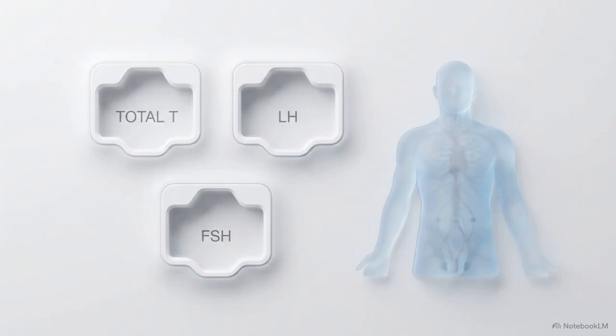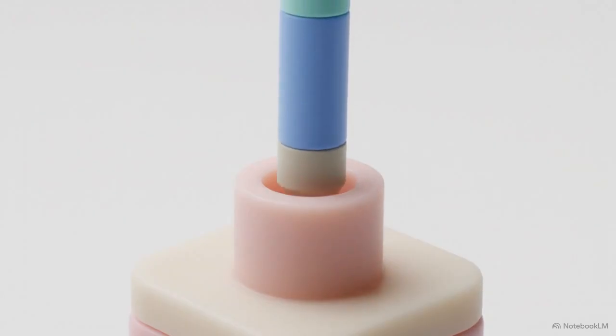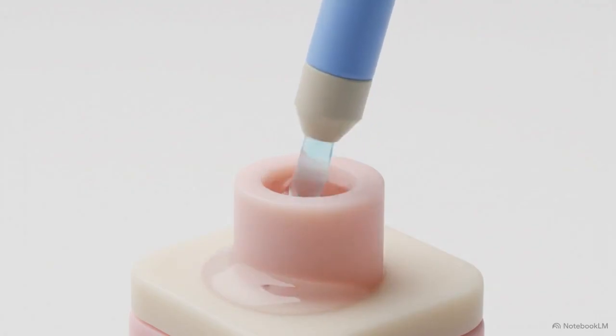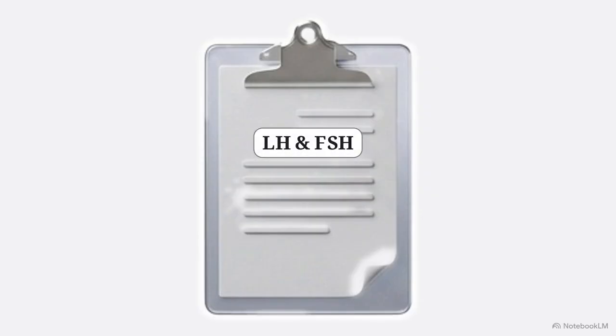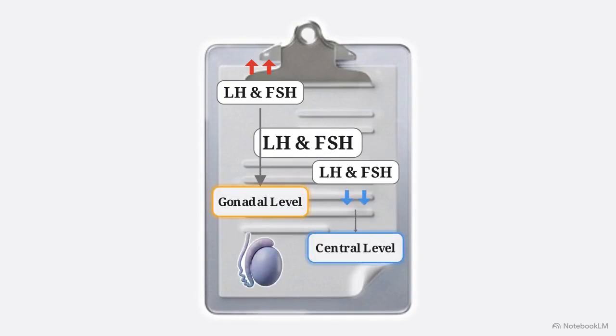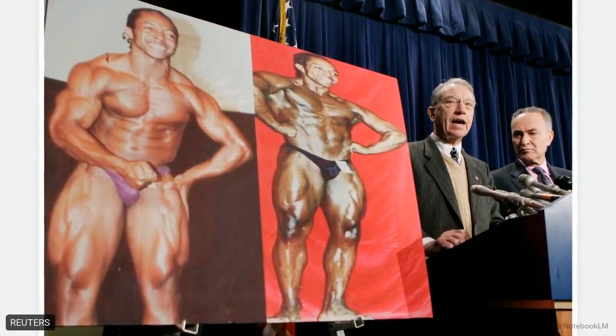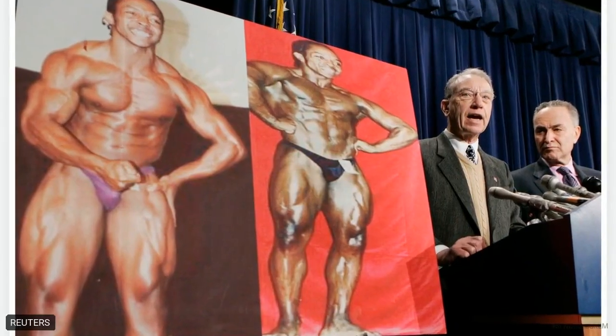With the HPT circuitry mapped, we can apply it directly to clinical diagnostic algorithms when evaluating hypogonadism. The quantitative relationship between total testosterone, confirmed precisely by liquid chromatography tandem mass spectrometry, and the gonadotropins LH and FSH tells us exactly where the circuit is failing. High gonadotropins isolate the defect to primary testicular failure, while low or normal levels point upward to a secondary central defect. This brings us to the exogenous paradox, frequently seen in cases of anabolic androgenic steroid abuse.